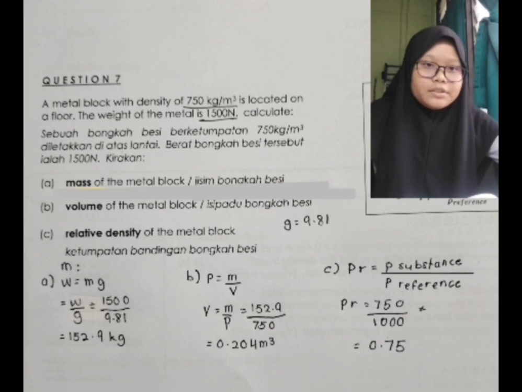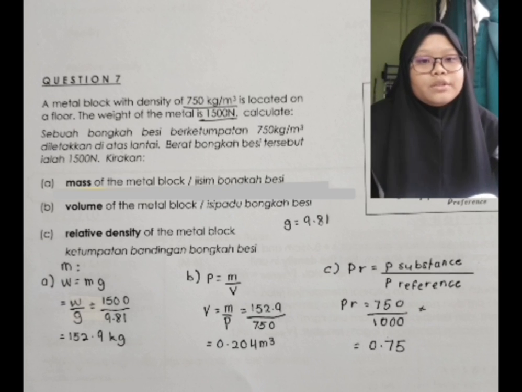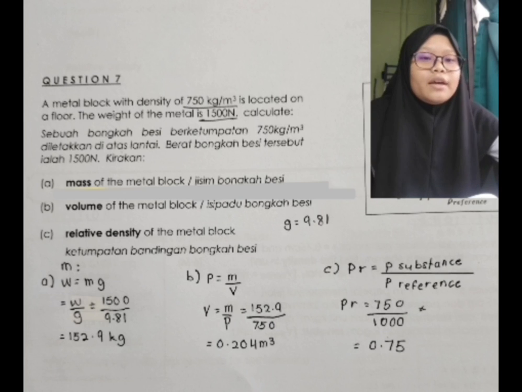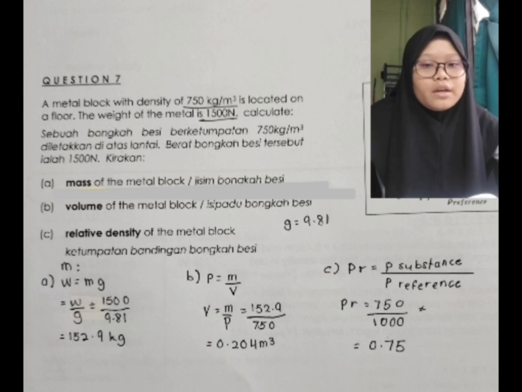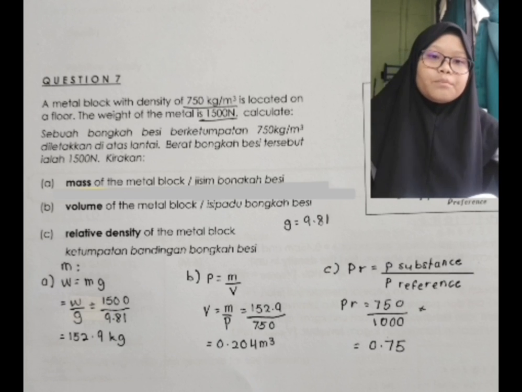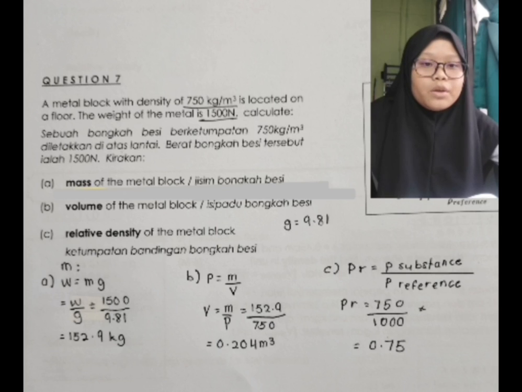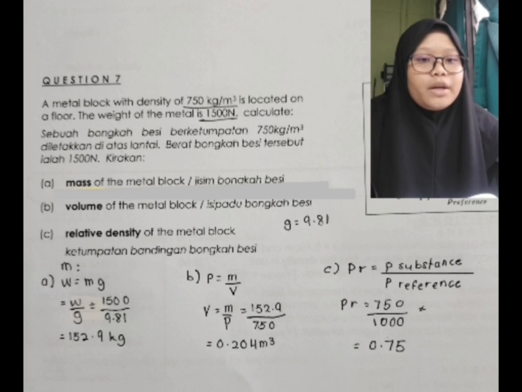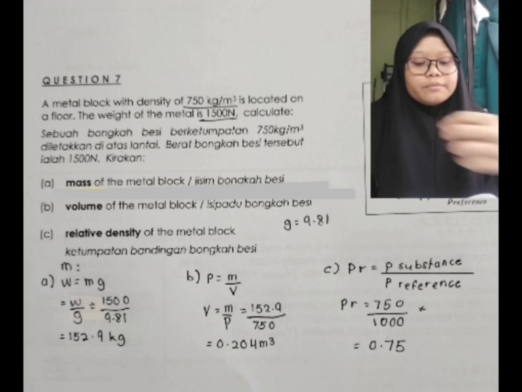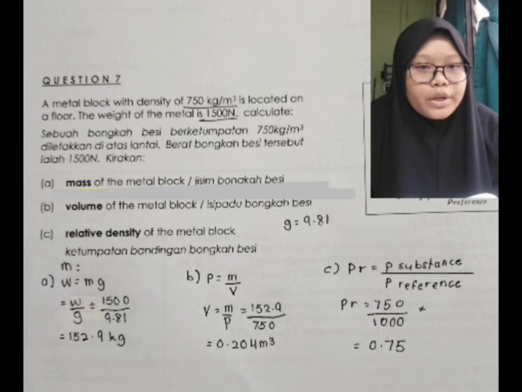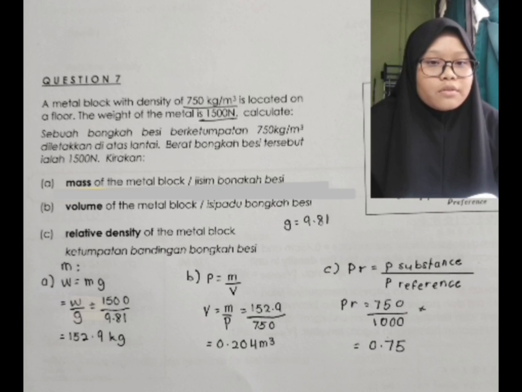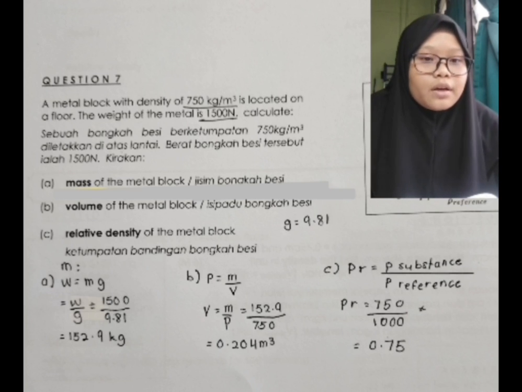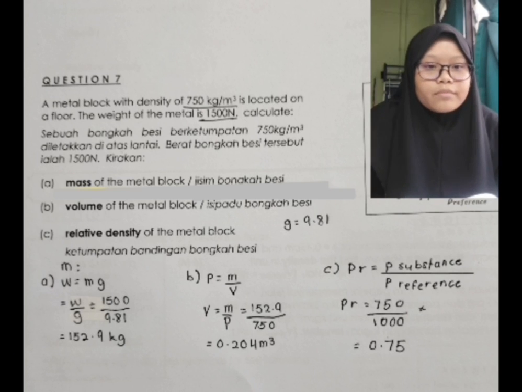We are told that the weight of the block is 1,500 newtons and the value of gravitational acceleration is 9.81 meters per second squared. The formula that connects weight and mass is weight equals mass times gravitational acceleration. Now let's substitute the numbers.